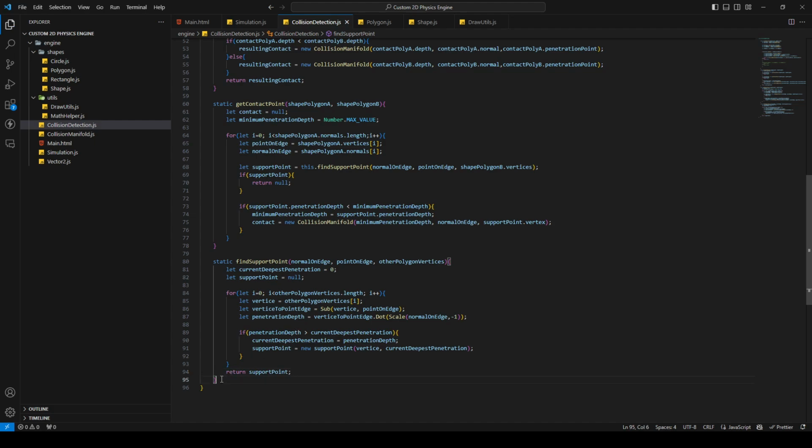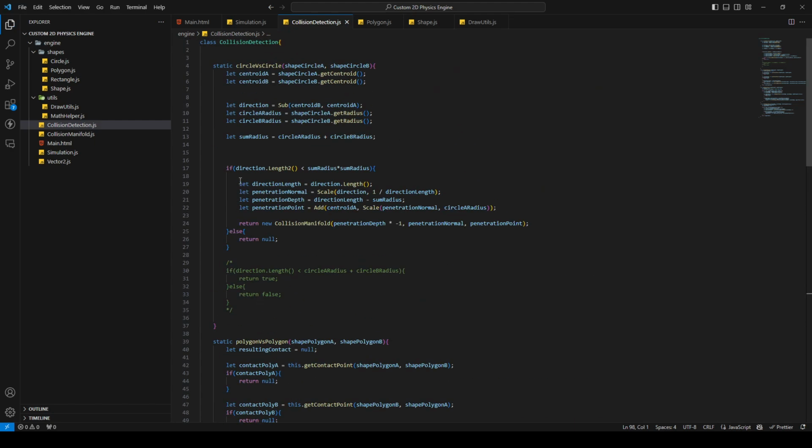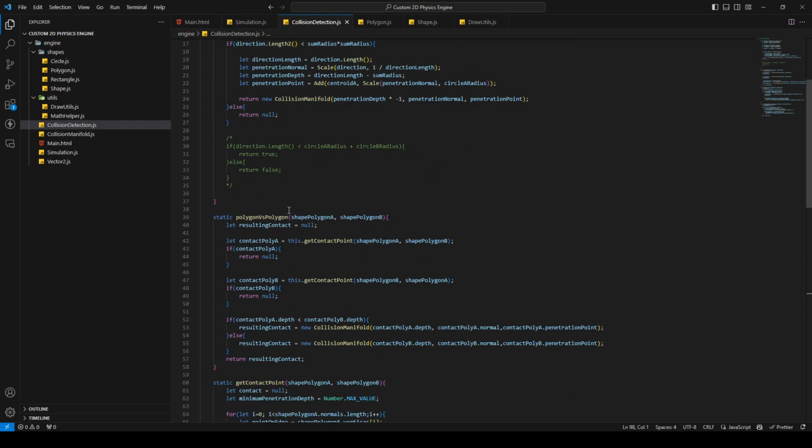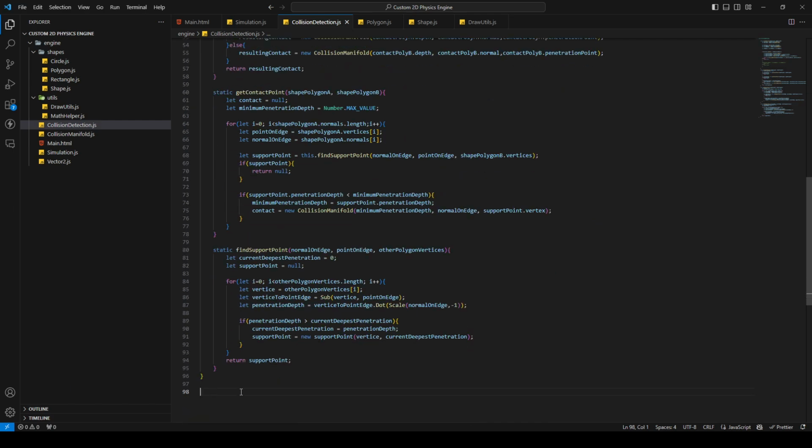Okay, so now we need to define the class support point. This is pretty easy. Just say class, outside of the collision detection class, and we say class support point with a constructor.